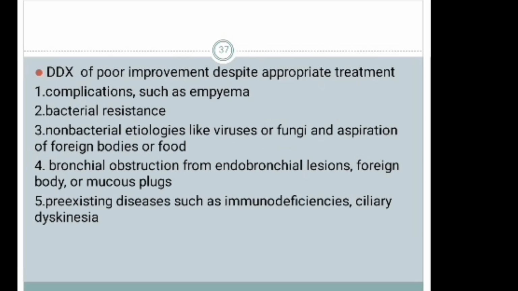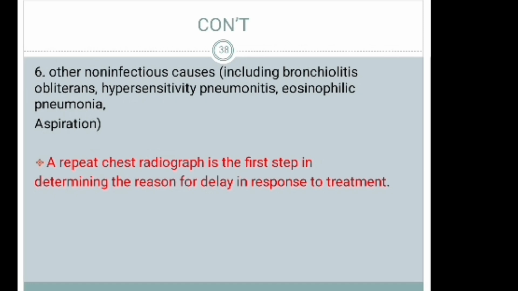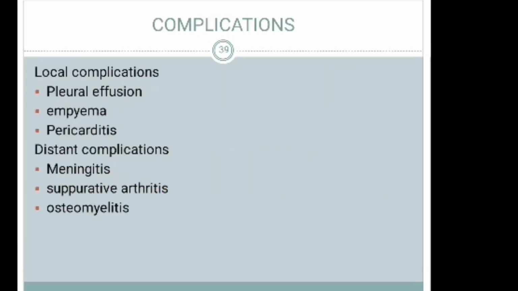We should suspect those things if the patient is not responsive within 2 to 3 days. And the other one is non-infectious causes, including bronchiolitis obliterans, hypersensitivity pneumonitis, and eosinophilic pneumonia. A repeat chest radiograph is the first step in determining the reason for delay in response to treatment.